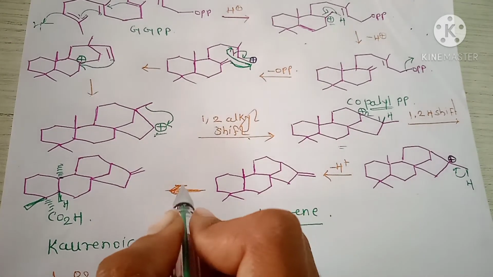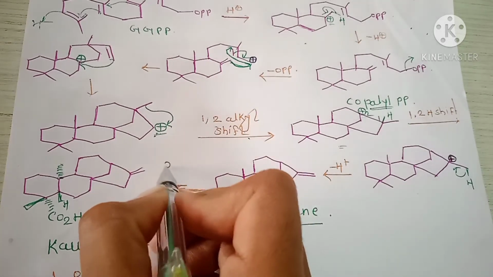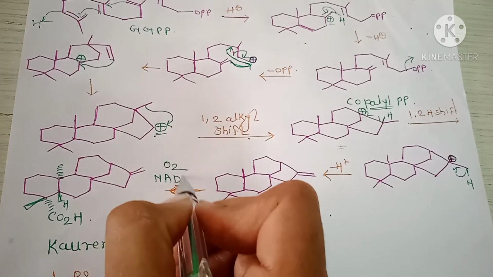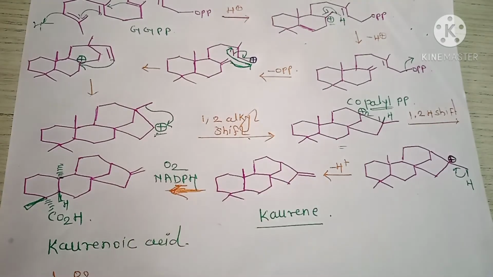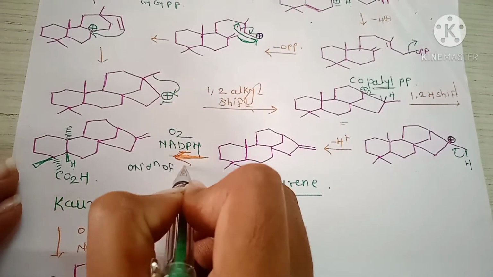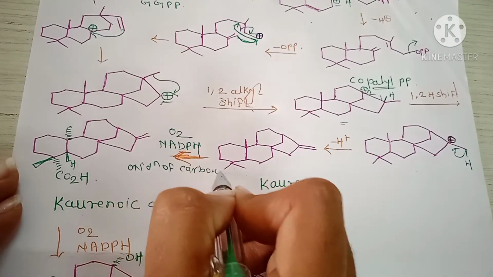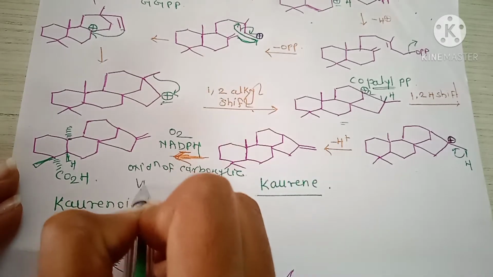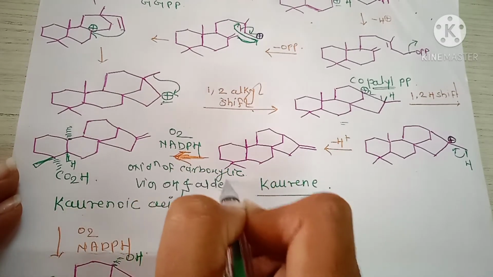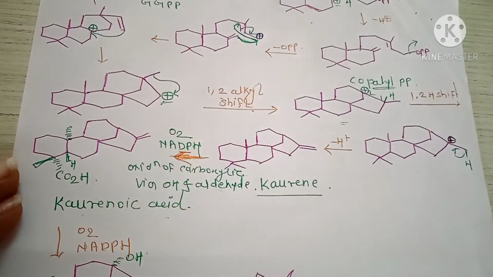Next, the oxidation. O2 in presence of NADPH. The oxidation of this methyl group, oxidation to carboxylic acid via OH and aldehyde. Okay.